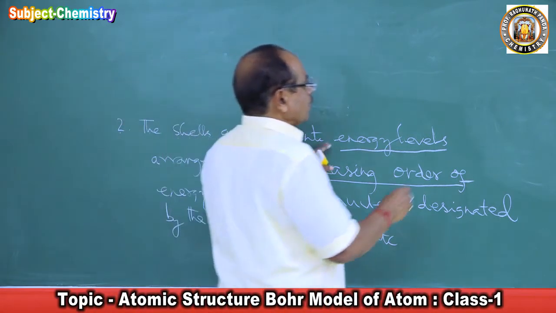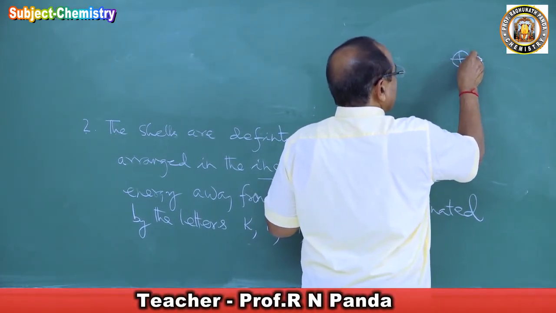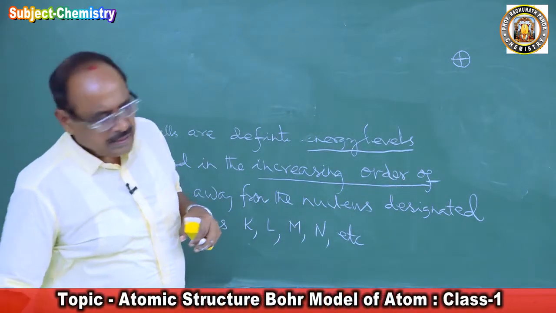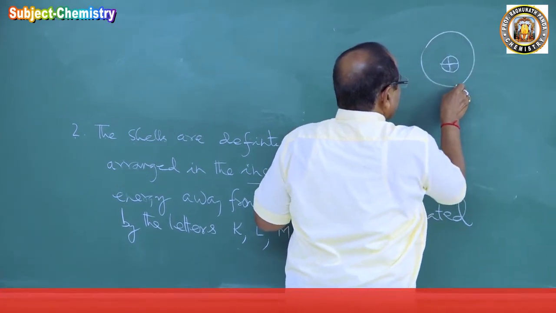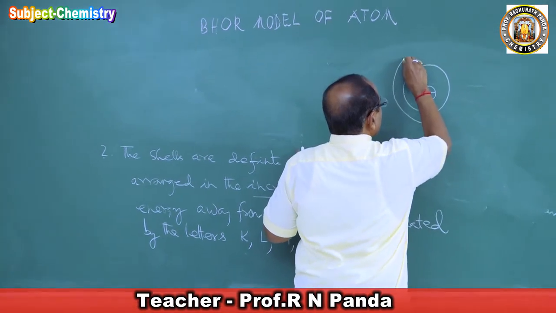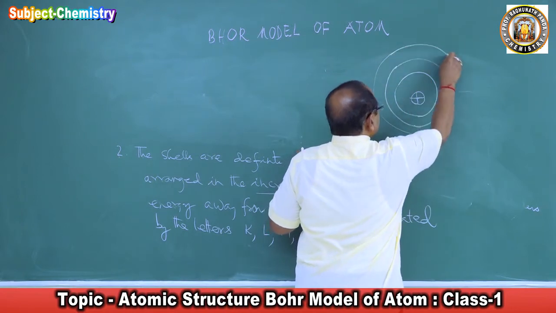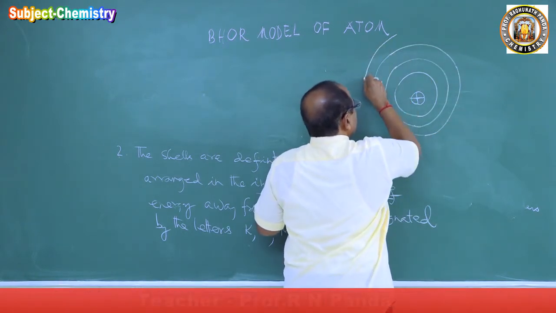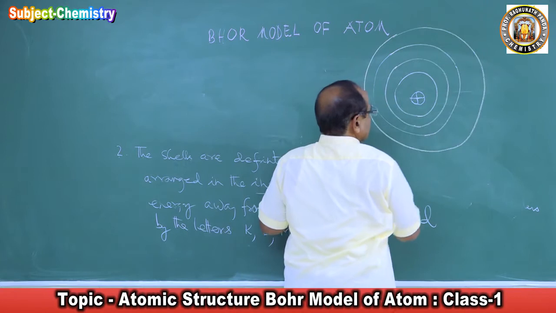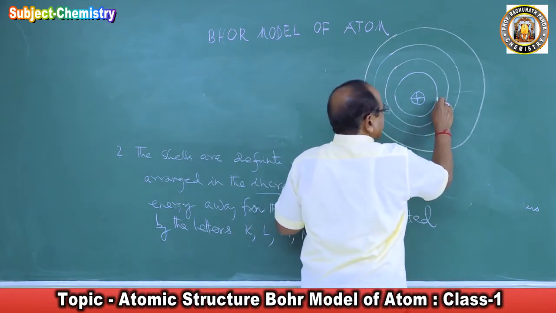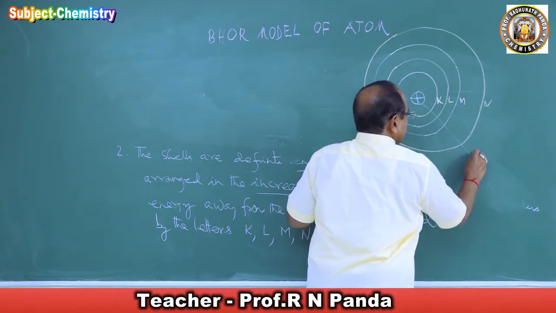So he says this is the nucleus, placed at the center of the atom, and the cells are there. This is one cell, then another cell, concentric with the same center. So like this, closed, concentric, circular, stationary orbits called cells. What is this? This is the K cell, then the L cell, then the M cell, then the N cell, and this is the nucleus.